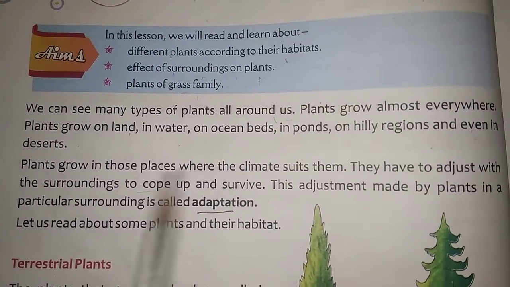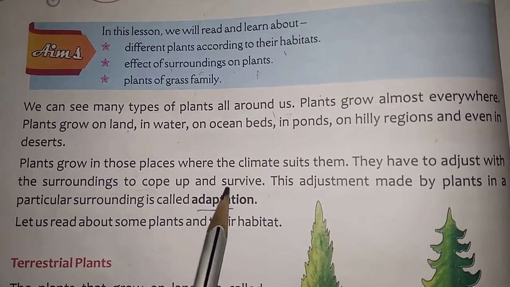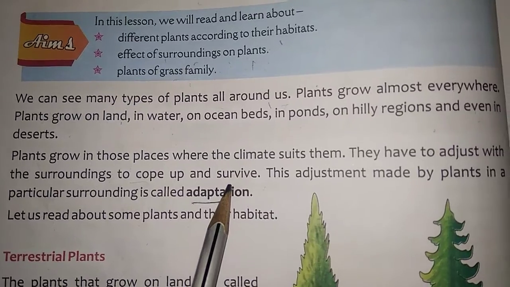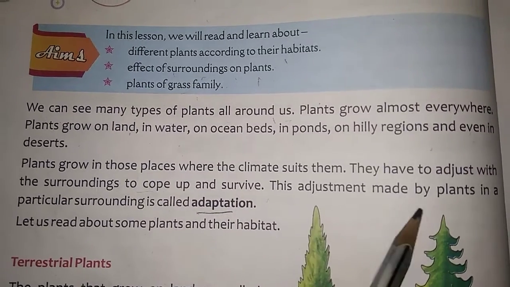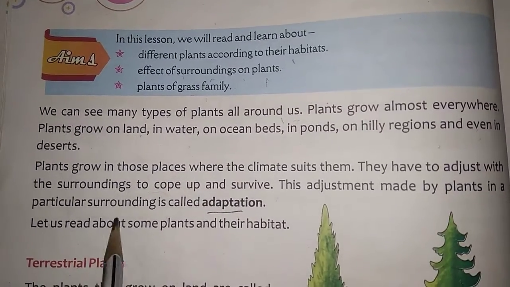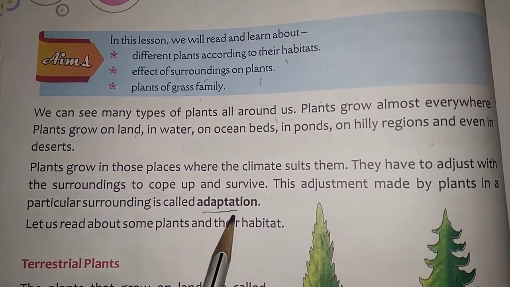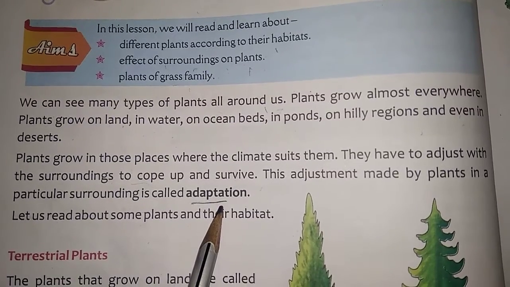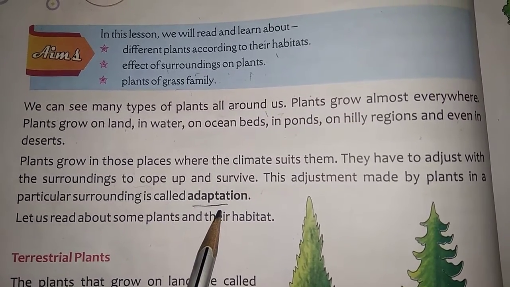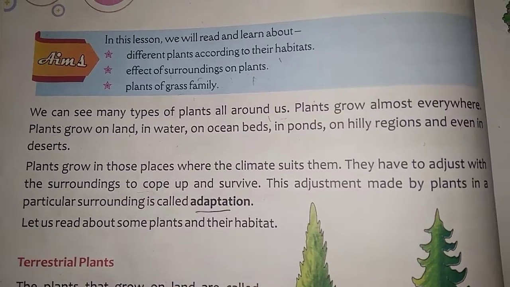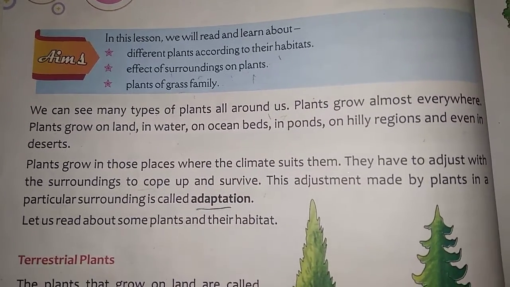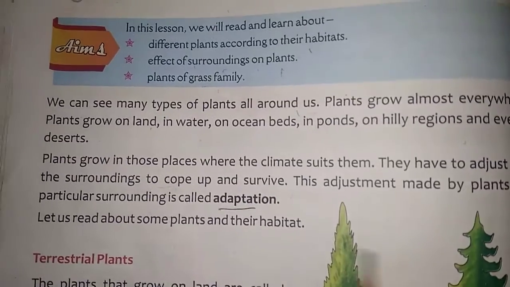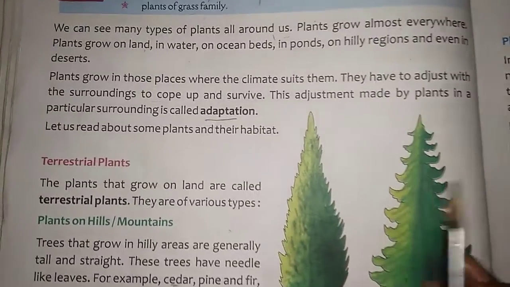They have to adjust with their surrounding to cope up and survive. This adjustment made by the plants in a particular surrounding is called adaptation. Adaptation means the process of changing to suit different conditions. Now let us read about some plants and their habits.